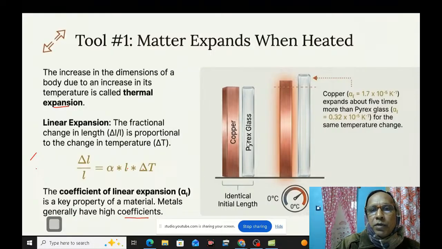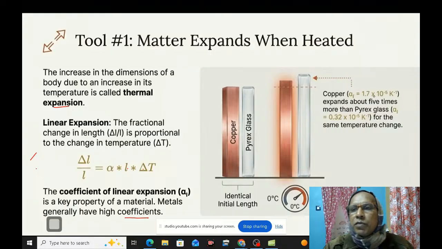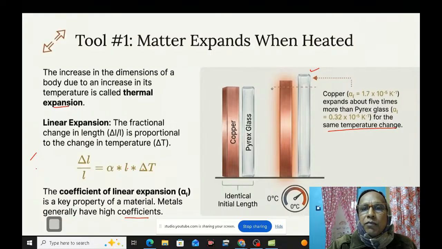Here you can see this is copper, this is Pyrex glass, identical initial length. Copper alpha is 1.17 times 10 to the minus 5 per Kelvin, expanding about 5 times more than Pyrex glass, alpha G or alpha L, 0.32 times 10 to the minus 5 per Kelvin for the same temperature change. Yes, you see that the copper expands more than that of Pyrex glass.